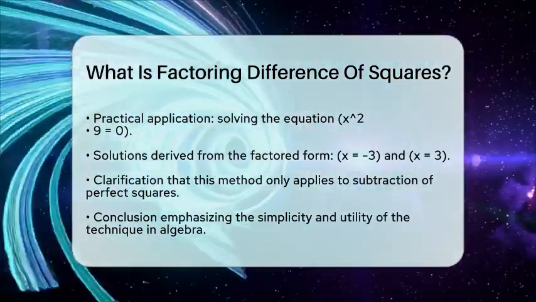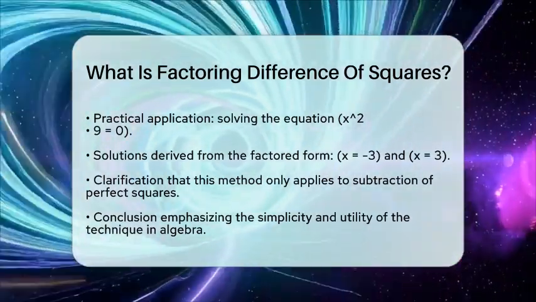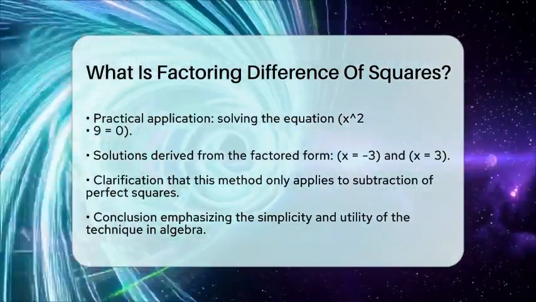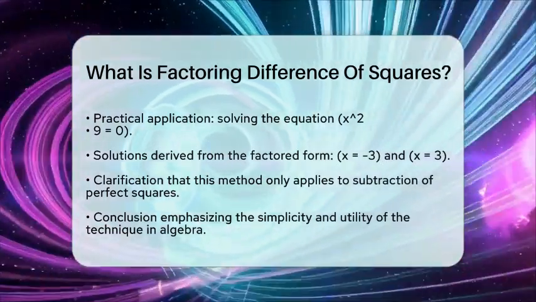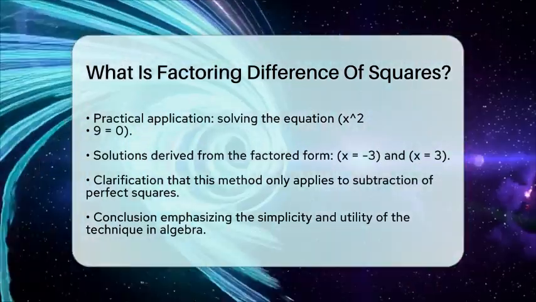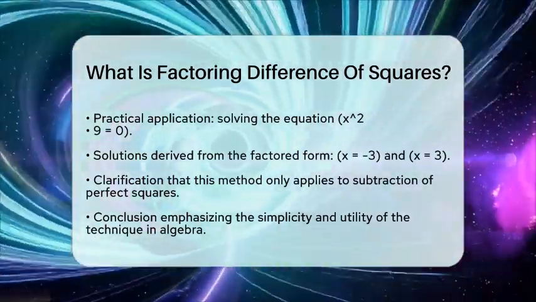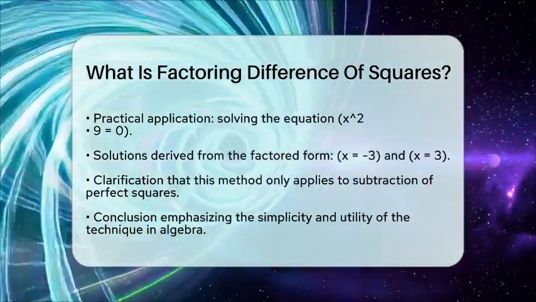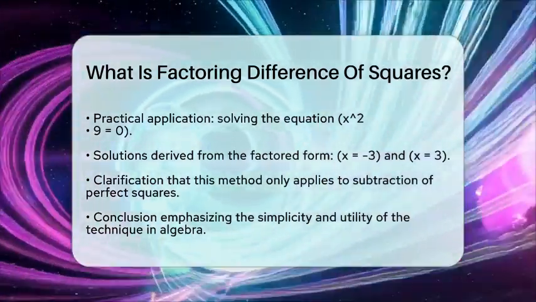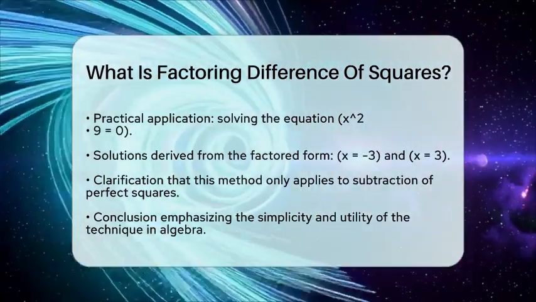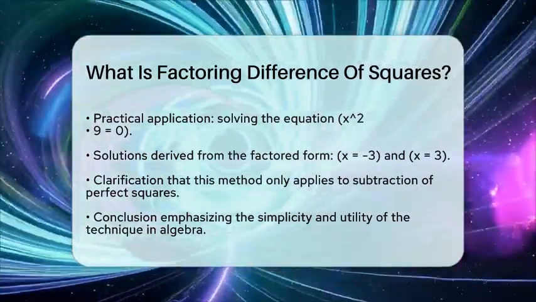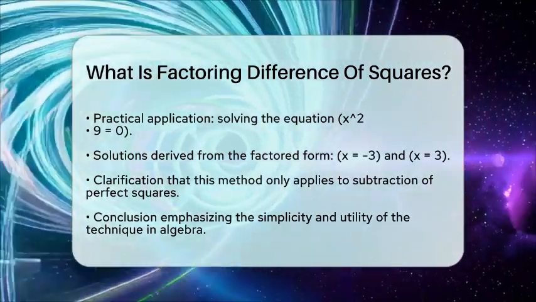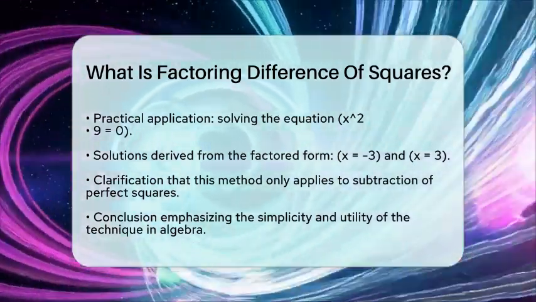It is important to note that this pattern only applies when you have subtraction between two perfect squares. If you have a sum of squares, like x² + 9, this method does not work. In summary, factoring the difference of squares is a straightforward technique that transforms a subtraction of two squared terms into the product of two binomials with opposite signs. This process simplifies working with certain polynomial expressions, making algebra a little less daunting.